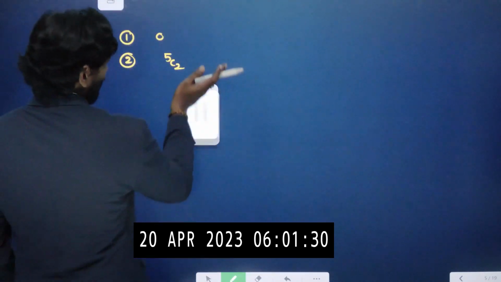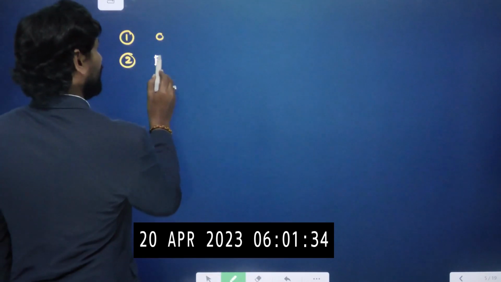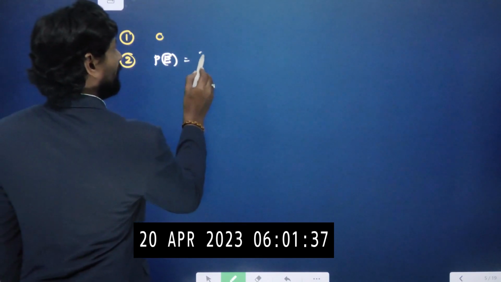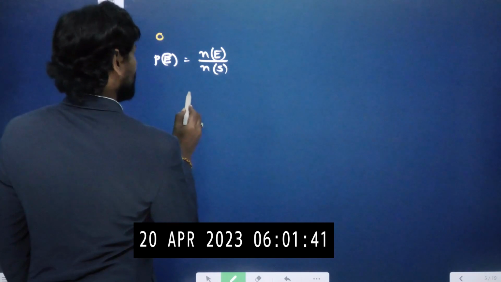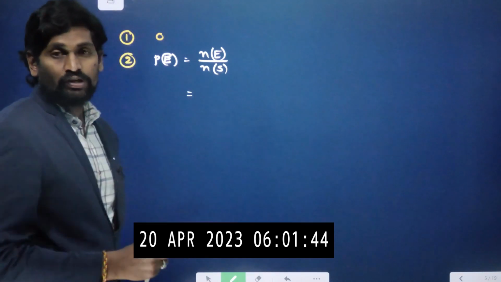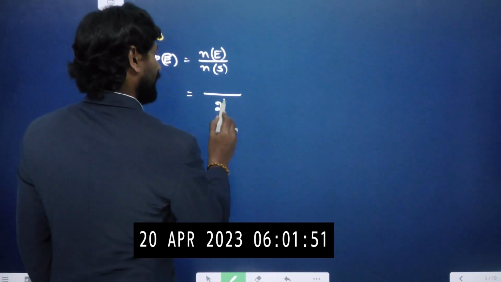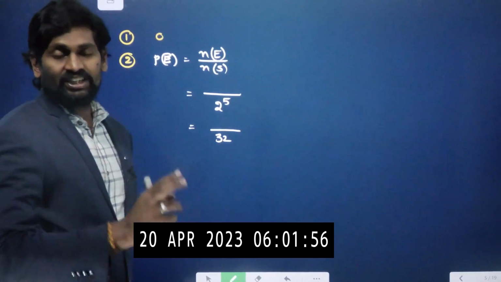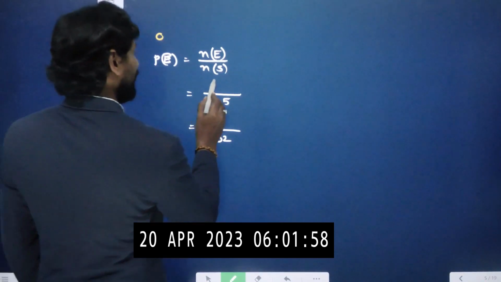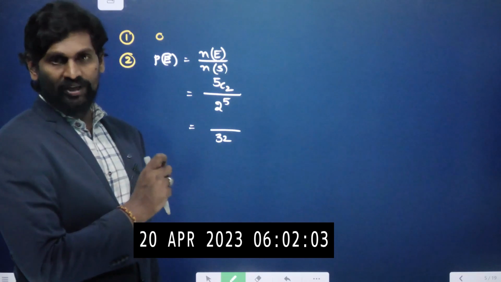Let us write according to the steps. Probability of an event equals favorable outcomes n(E) by total number of outcomes n(S). Total number of outcomes means tossing 5 coins together, how many outcomes will come? 2 power 5, which is 32. Among them, we need to get 2 heads. That means out of 5 coins, we should get 2 heads, so 5C2. We are using combinations also here.